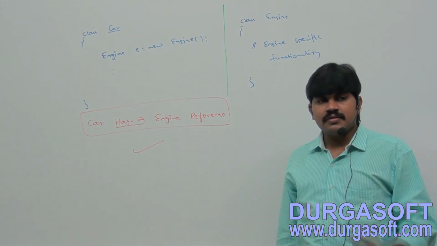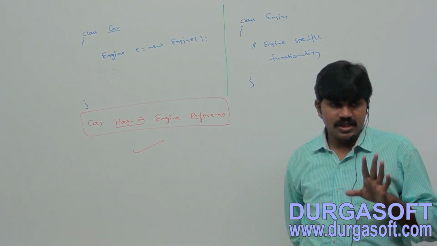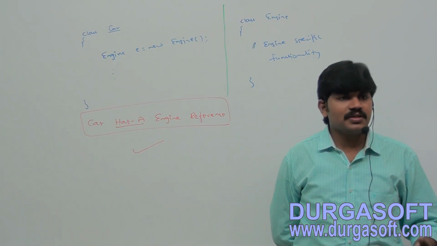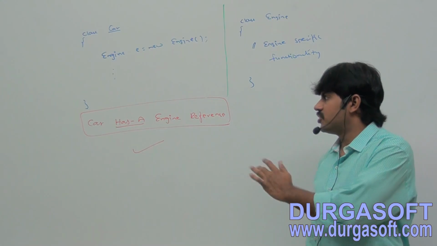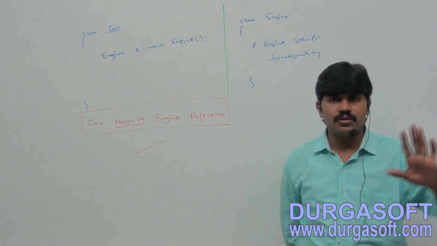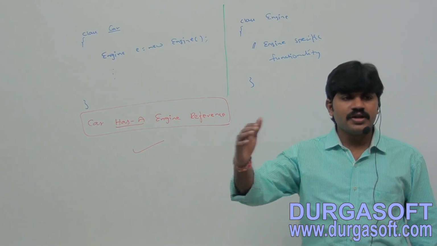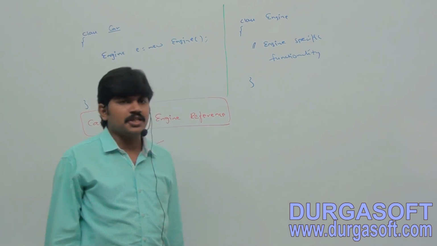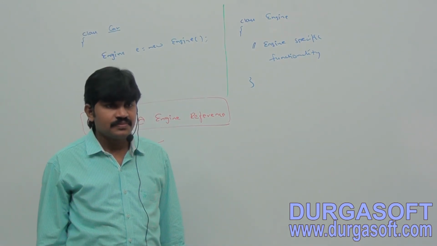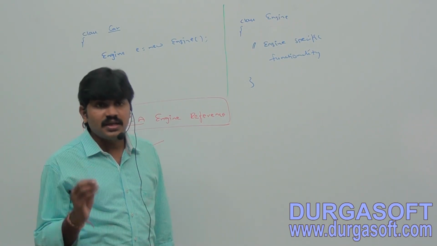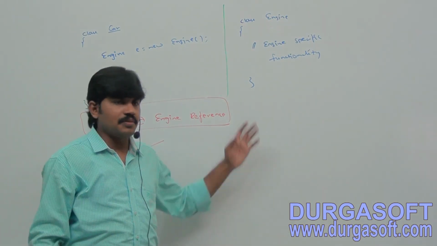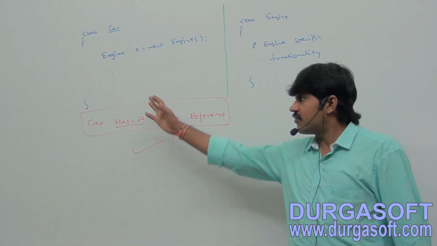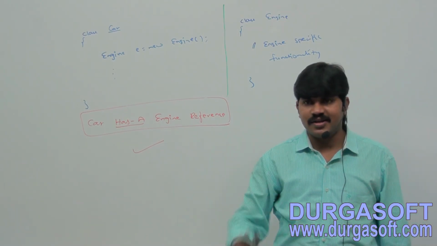Then a very important point, especially for the interview room, make sure you are aware. I told you that for our CJP exam, up to this is enough. It's also known as composition, aggregation, what the advantage is, which keyword, like I told. Then some student went to the interview room, and the interviewer asked, can you please explain about is-a and has-a relationship? Then immediately this person said, is-a relationship is the inheritance concept, and has-a relationship is also known as composition or aggregation. Whatever I explained on the board, the same thing he explained in the interview room.